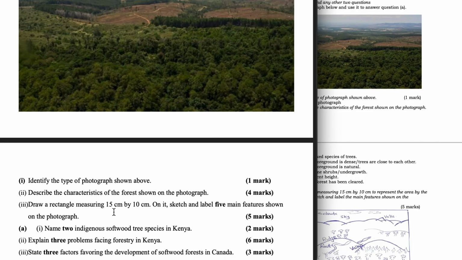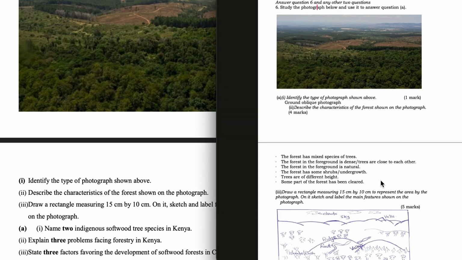Draw a rectangle measuring 15 centimeters by 10 centimeters. On it, sketch and label 5 main features shown on the photograph. This is how you draw.